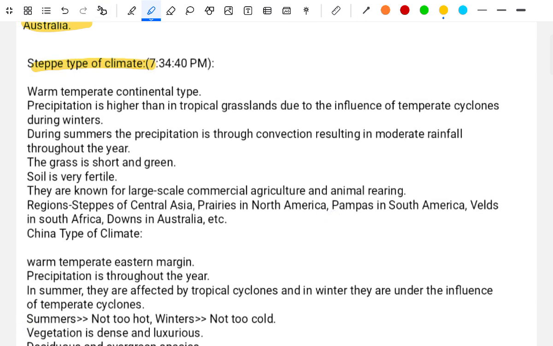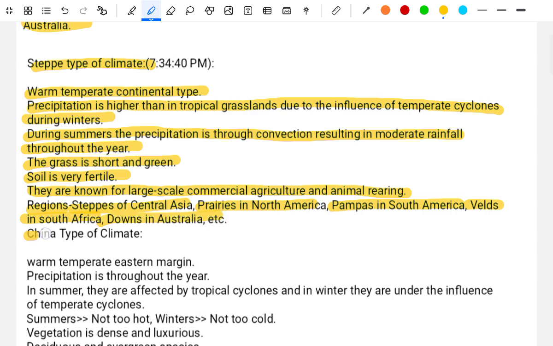Steppe type of climate. In the warm temperate continental type, the precipitation is higher than the tropical grassland due to the influence of the temperate cyclone during winter. During the summers, the precipitation is through convection, resulting in moderate rainfall throughout the year. The grasses are shorter and green. The soil is very fertile. They are known for large scale commercial agriculture and animal rearing. Steppe in Central Asia, prairies in North America, pampas in South America, veldts in South Africa, downs in Australia.